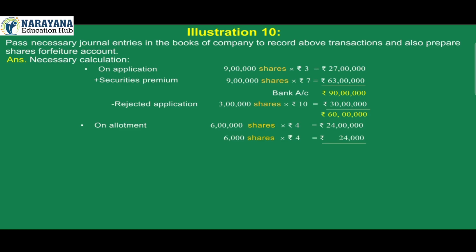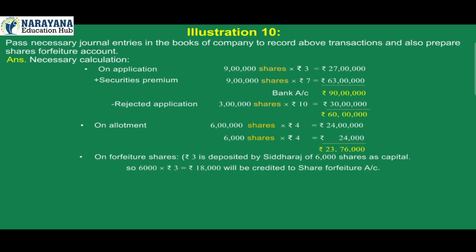6,000 shares into Rs 4 is equal to Rs 24,000, so Rs 23 lakh 76,000. On forfeiture of shares, Rs 3 is deposited by Siddharaj of 6,000 shares as capital. So, 6,000 into Rs 3 is equal to Rs 18,000 will be credited to share forfeiture account. On final call, 5,94,000 shares into Rs 3 is equal to Rs 17,82,000 minus calls in arrears, 4,000 shares into Rs 3 is equal to Rs 12,000.